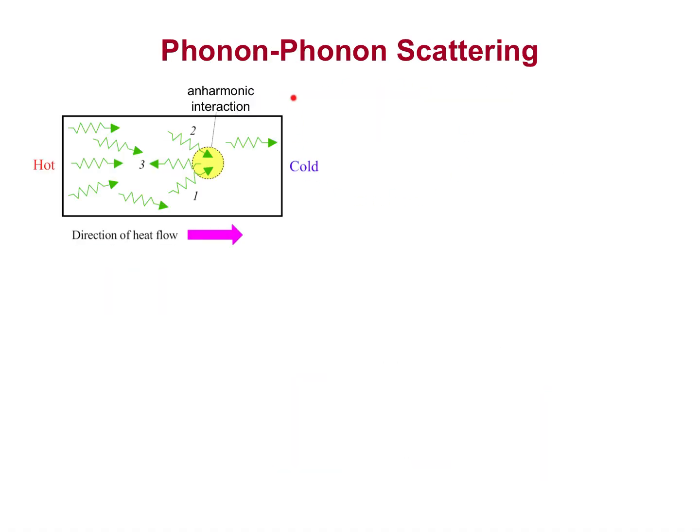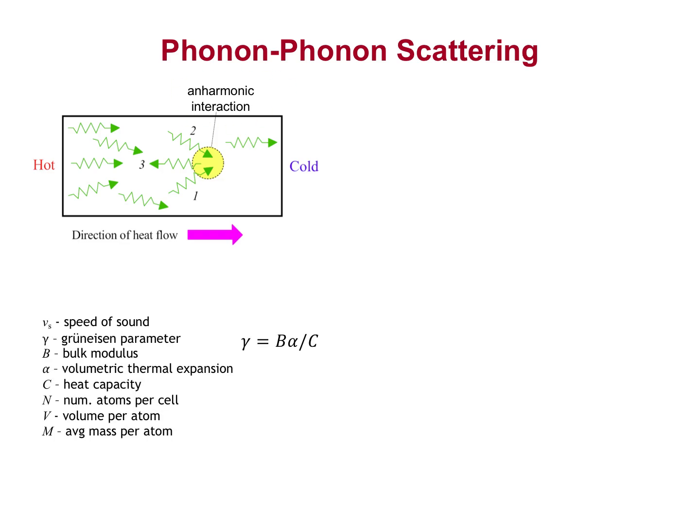Like we saw for electrons, phonons can scatter off atomic vibrations, although in this case, atomic vibrations are other phonons. Phonons interact due to their anharmonicity, which is characterized by the Grüneisen parameter gamma, which is related to the thermal expansion coefficient alpha. The vibrations increase with thermal energy, so the scattering rate is proportional to temperature, leading to a thermal conductivity inversely proportional to temperature.